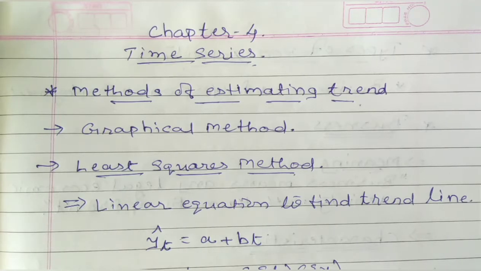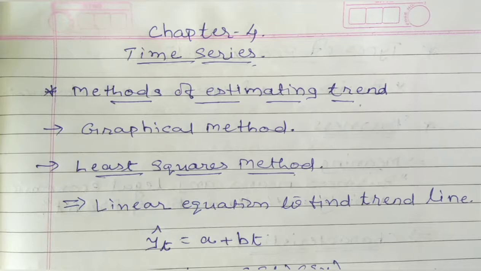That means a time series is a set of values of a variable obtained at different points of time regarding some phenomenon or event. That means the statistical data collected at specific intervals of time is called time series.